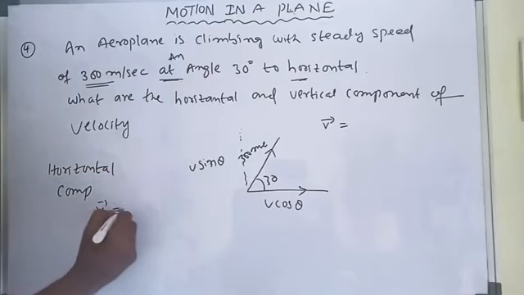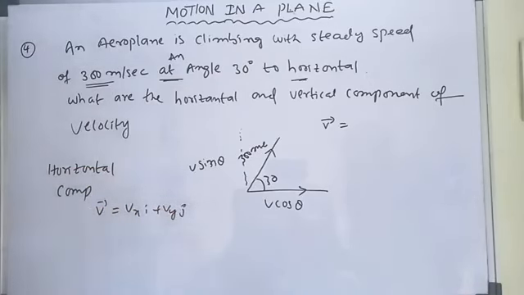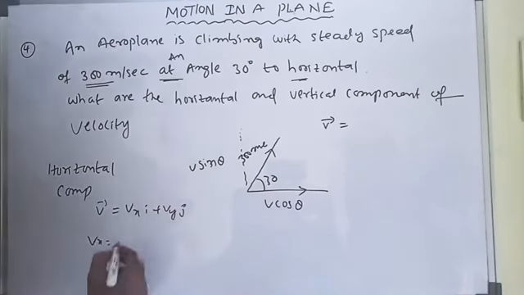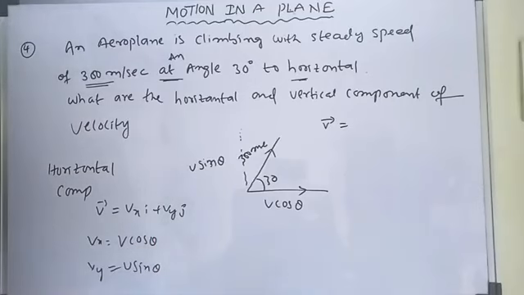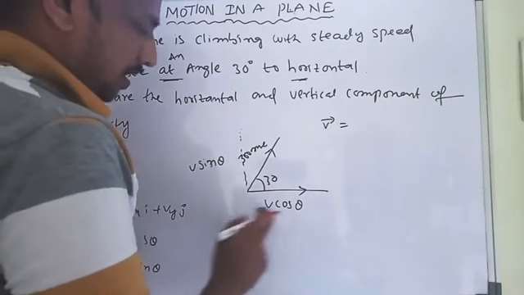So here the vector is equal to Vx i plus Vy j. Vx is the horizontal component, that is V cos theta. And Vy is the vertical, V sin theta. Now he is asking for vertical velocity and horizontal velocity.